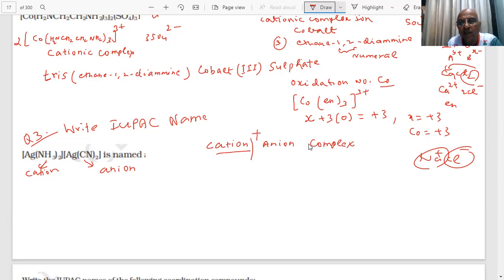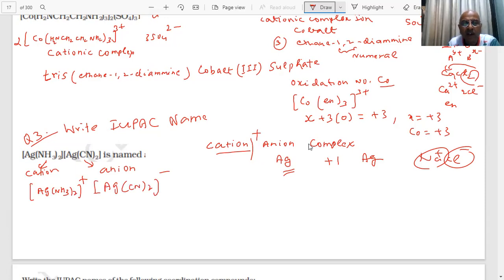This is anionic. Now silver, you have seen in the transition elements 3d series, shows an oxidation state of +1. Coinage metals: copper, silver, gold. They have d10 s1 configuration. Therefore, I can write it like this, students: Ag(NH3)2 plus and Ag(CN)2 minus. Now we have to name them.